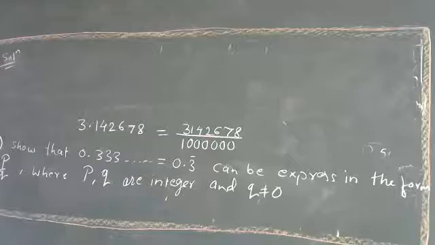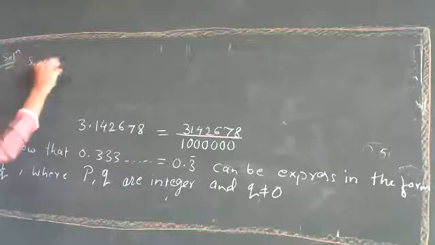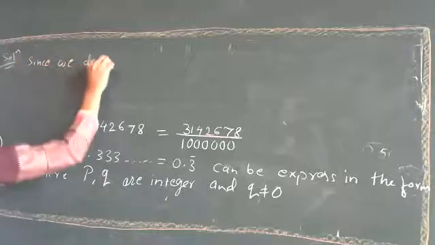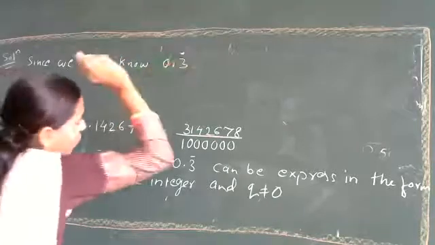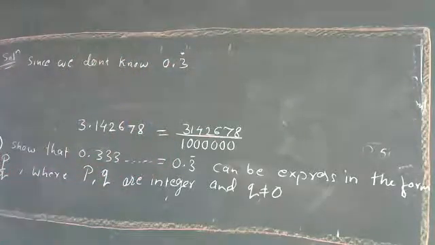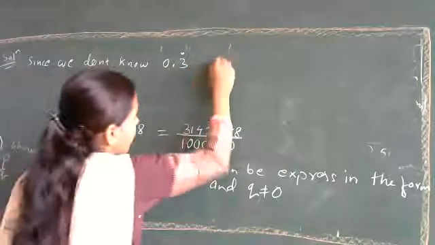Just multiplying by 10 is not the way. You have to go stepwise, right? So first of all, you have to consider the given number. We don't know whether this 0.3 dot will end. So we will consider that this number can be expressed in the form of p upon q, and we just call it x.